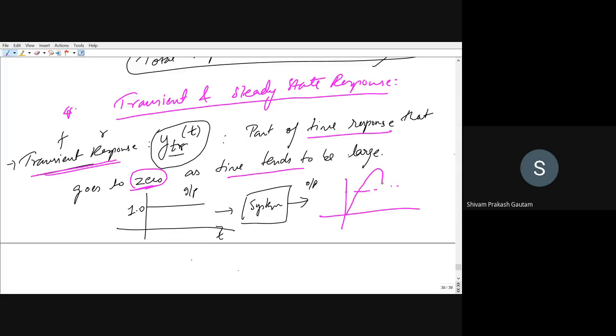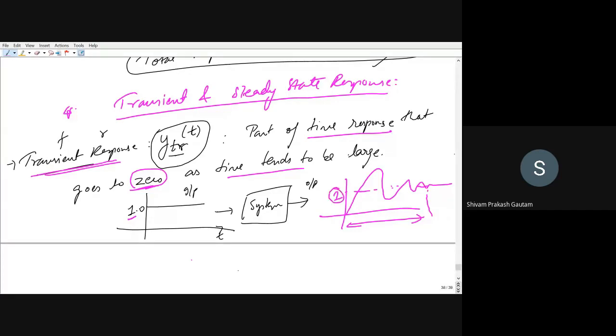Your system can respond like this. You can see that finally it settles down to 1, which is the magnitude of the input. But initially, your system is behaving absurdly. First it goes upward, then downward, and then upward again. So it is oscillating around the point at which it wants to settle down.